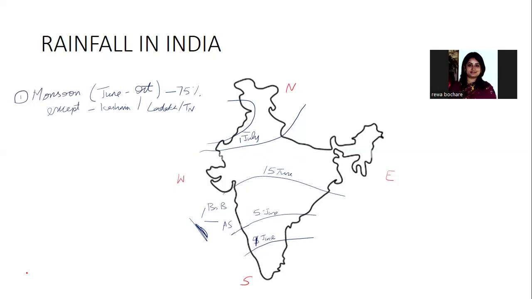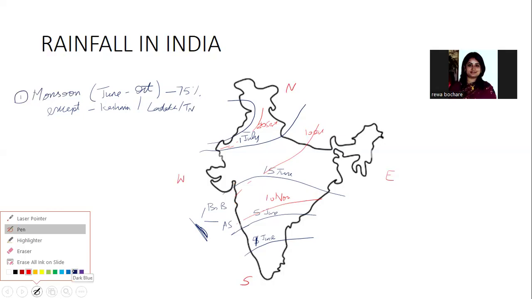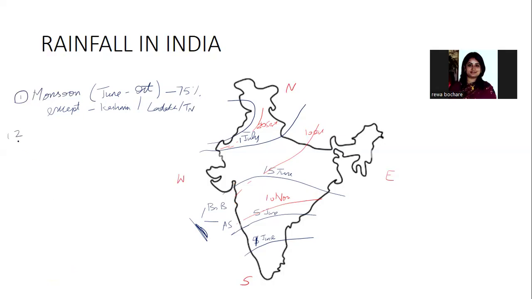Now, slowly this rainfall retracts. Retracts means the end of rainfall approaches. So you can see that rainfall ends here at around, say, 20th September. Here it ends around, say, 10th October. These are all rough dates I'm telling you. Here it ends at around 10th November, something like that. So this is how this rainfall is also retracting in different places.